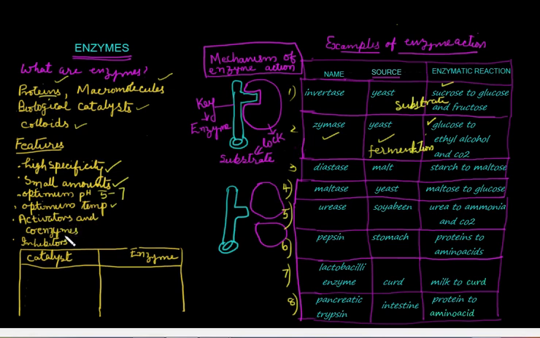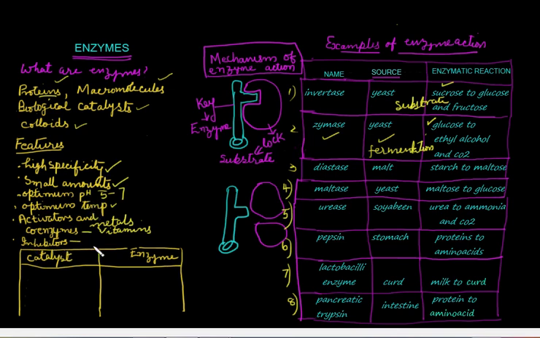Activators and coenzymes promote the activity of the enzyme. The activators are metallic ions attached to the enzyme, and coenzymes are the non-protein part of the enzyme. In most cases they are certain vitamins. Certain vitamins are very essential for the proper functioning of enzymes.